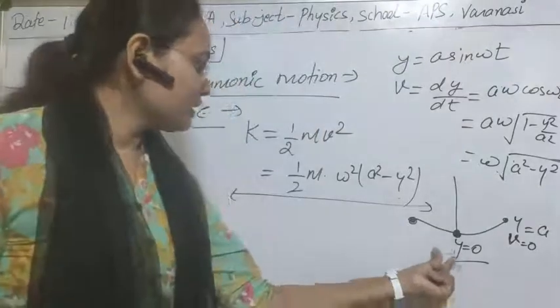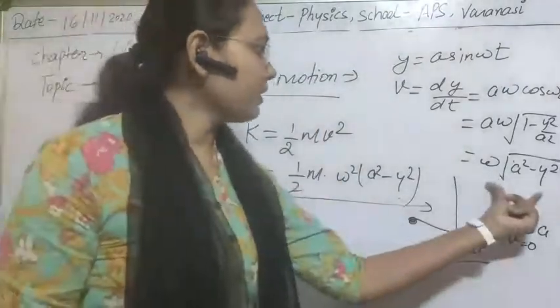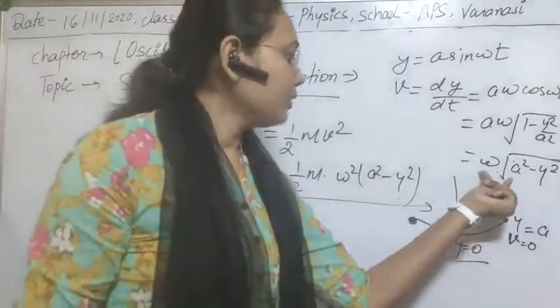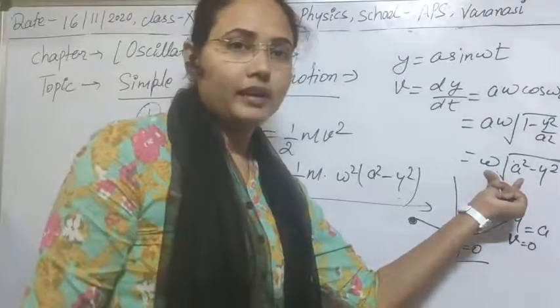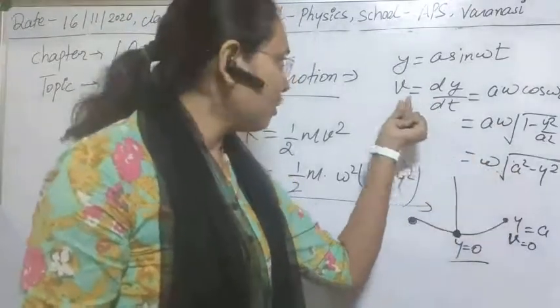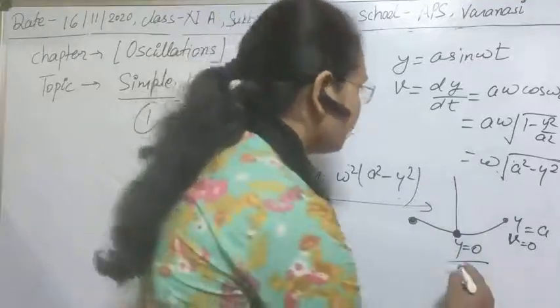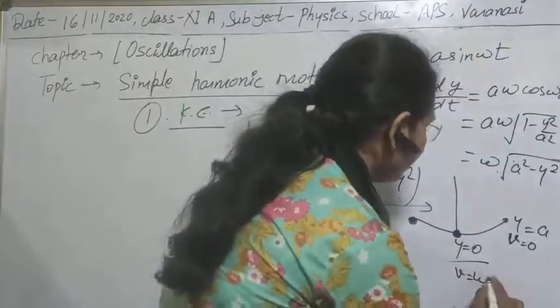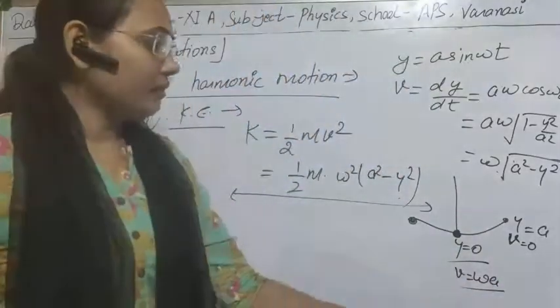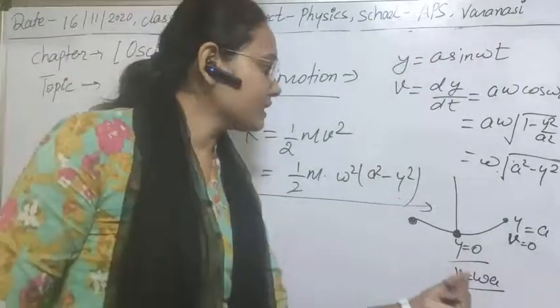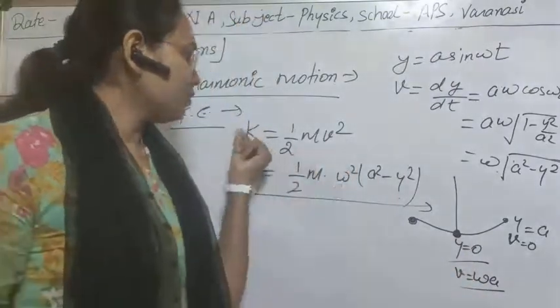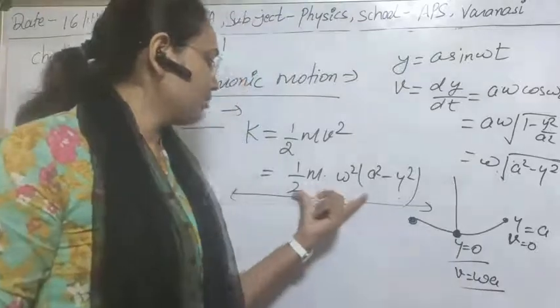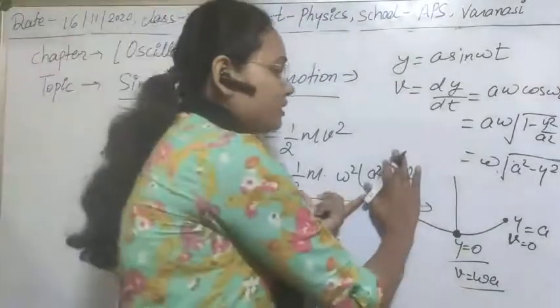And at the mean position, with this equation we obtain the velocity as omega into a, and this is the maximum possible value of velocity in this case. With the help of this equation we can say what the maximum possible value of kinetic energy will be. Clear?